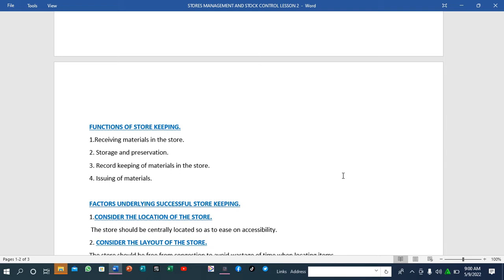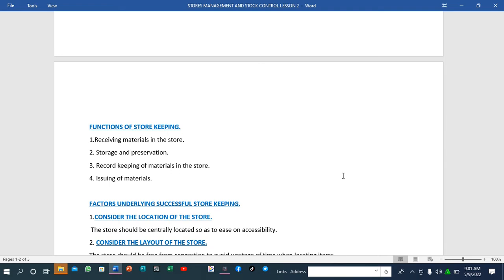So they have to ensure that if you have received 36 cartons, you record that you have received 36 cartons. And maybe if these are materials which are used on a daily basis, they have to keep the records. Maybe this item was picked up in the morning and returned in the evening. They have to ensure that they are keeping records in the material store.